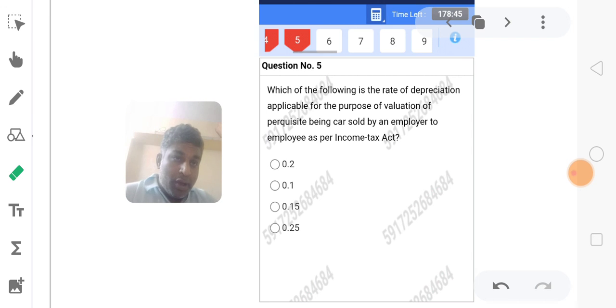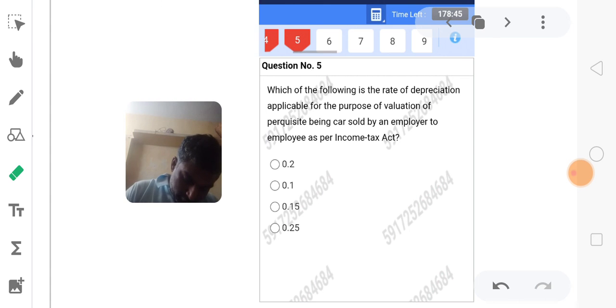So 10% of the actual cost of the car sold, that is 0.1.